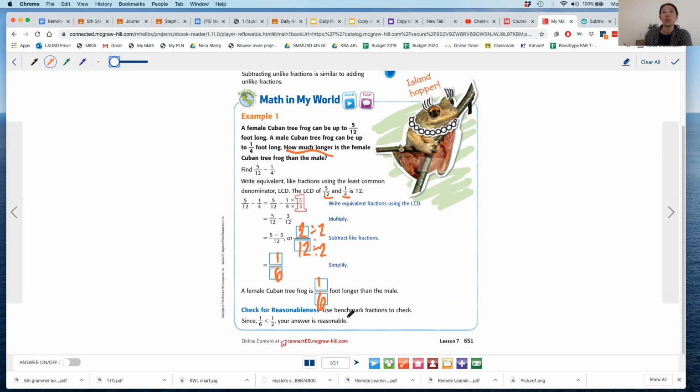Okay, so you can use benchmark fractions to check. Since 1/6 is less than 1/2, your answer is reasonable. Remember at the beginning, I thought 5/12 is close to 1/2. And if I'm taking away a fourth, I should have less than a fourth left, right? So it is less than 1/4 left.